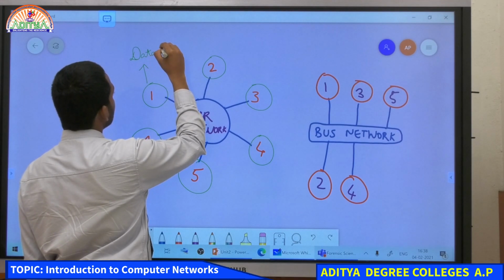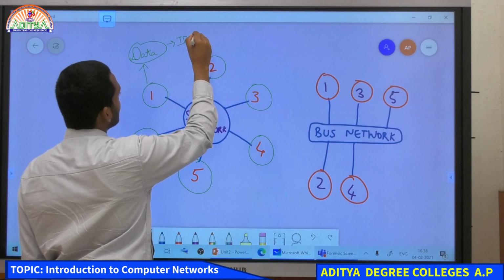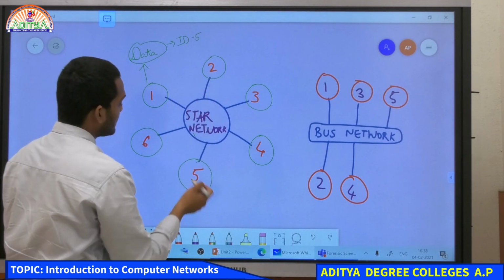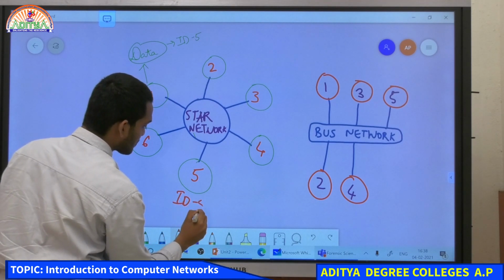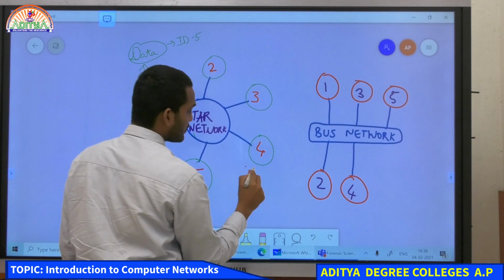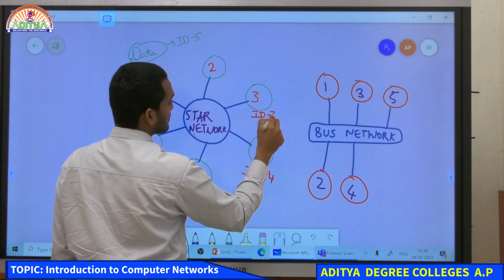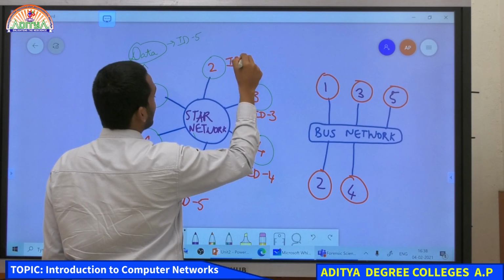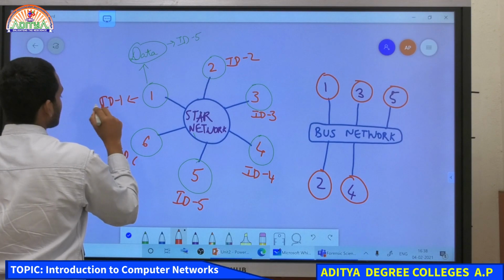This wants to send it to ID 5. So where is that ID 5? This is ID 5 for us. This is ID 6. This is ID 4. This is ID 3. ID 2, and this will be ID 1.